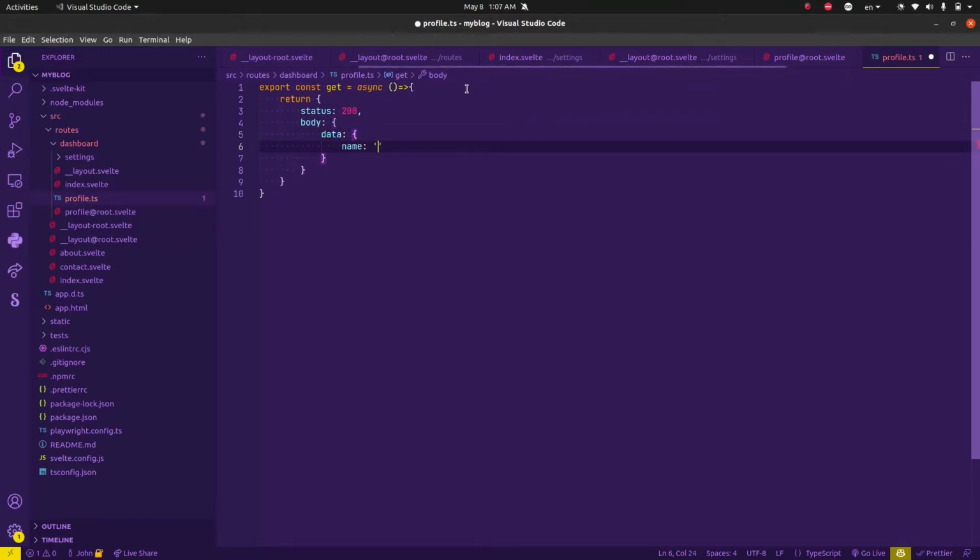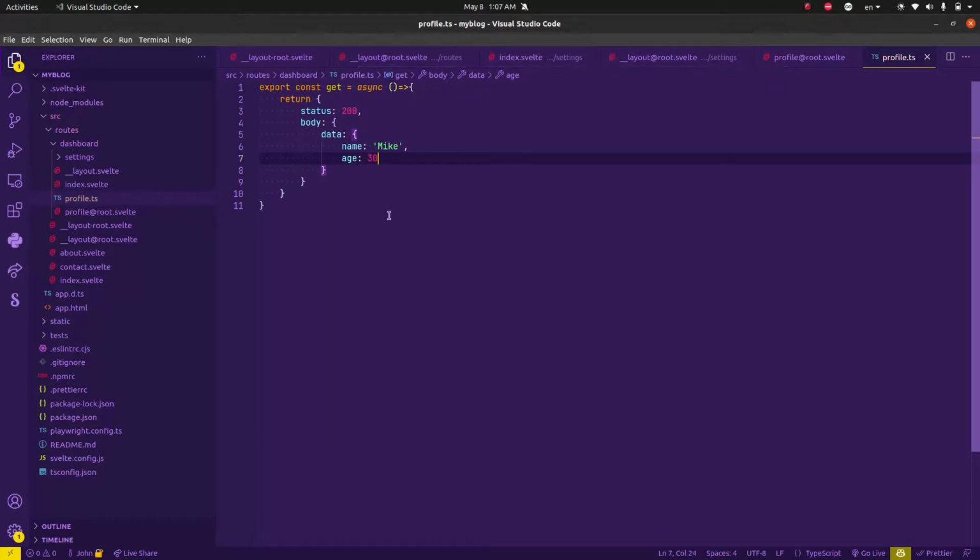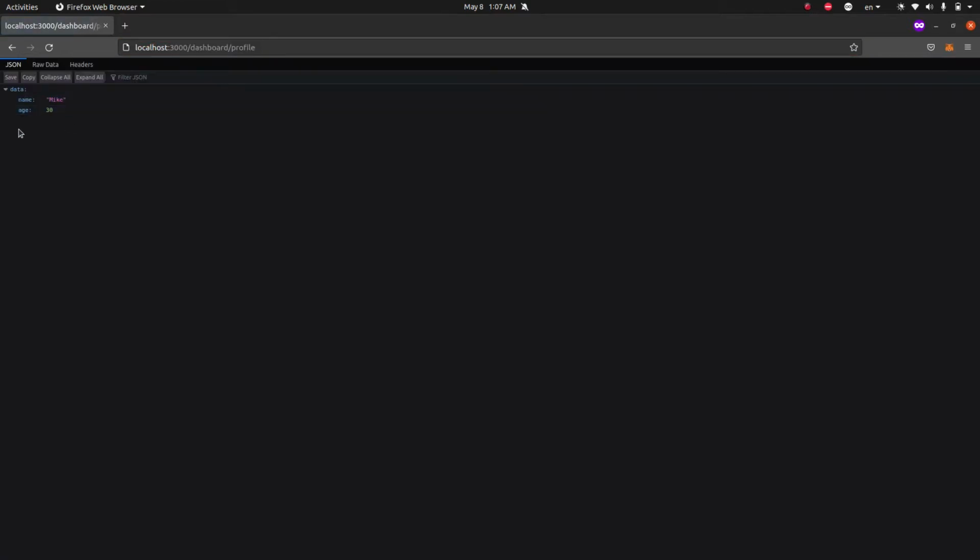Name is Mike, and we'll return, let's say, an age of 30. So this is all we want. And if we go back to our profile page, as you can see, this is being rendered as a JSON object, but this is not actually how to use shadow endpoints.